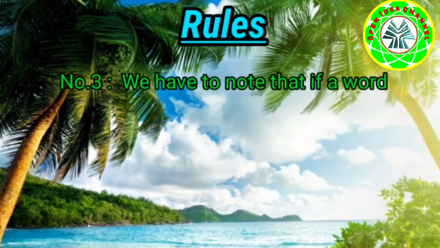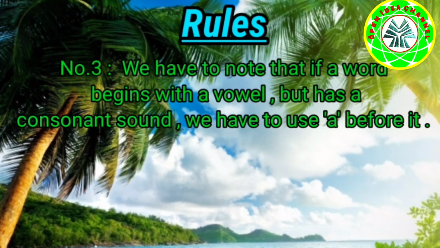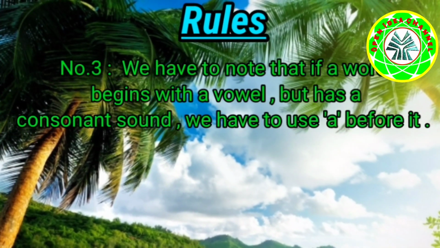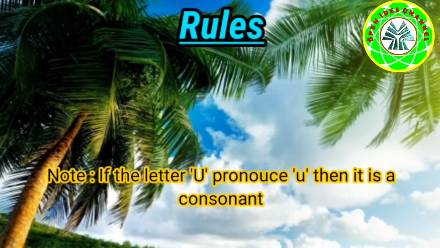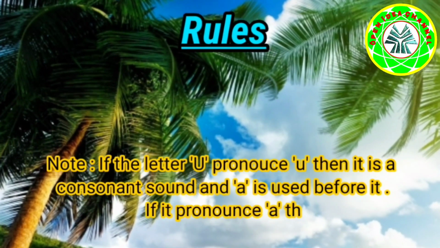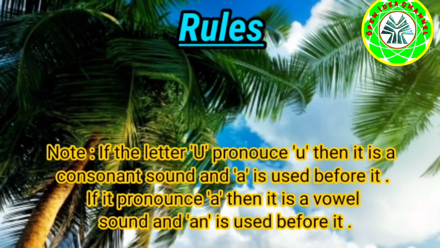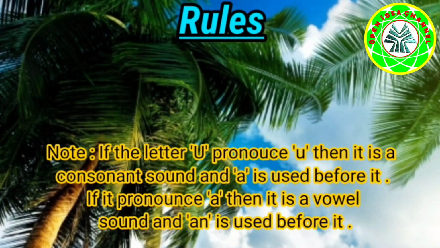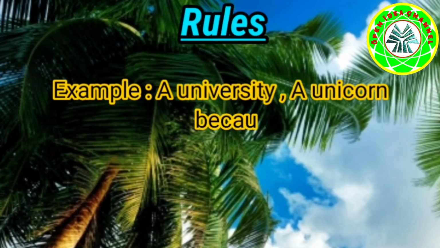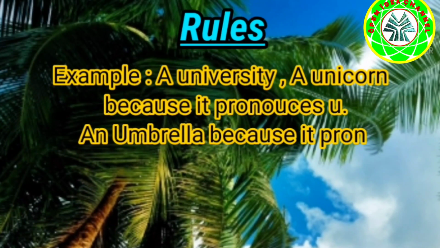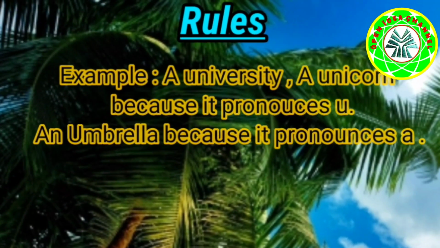Number 3. We have to note that if a word begins with a vowel but has a consonant sound, we have to use a before it. Note, if the letter U is pronounced 'you', then it is a consonant sound and a is used before it. If it is pronounced 'uh', then it is a vowel sound and an is used before it. Example: a university, a unicorn, because it is pronounced 'you'; an umbrella, because it is pronounced 'uh'.